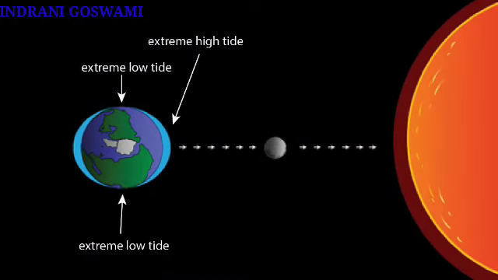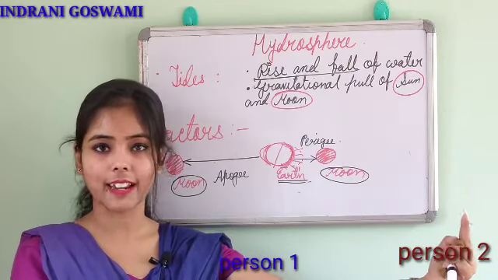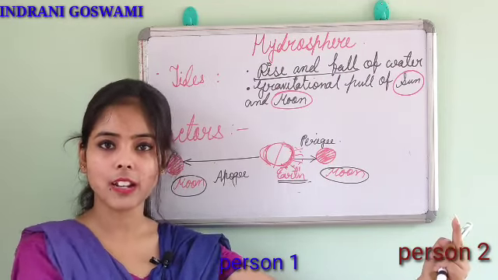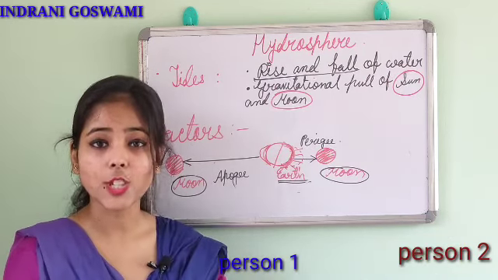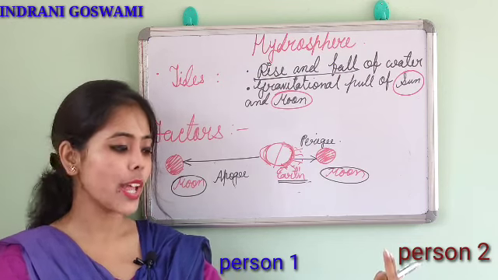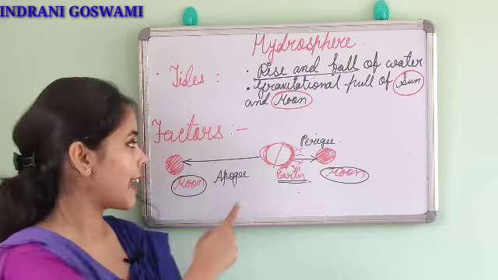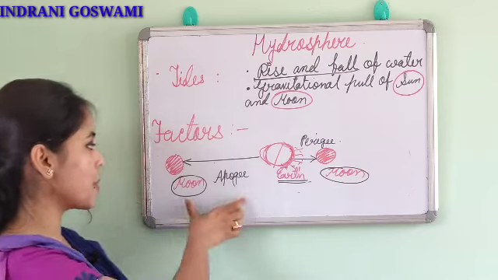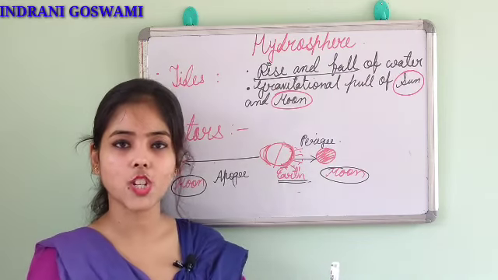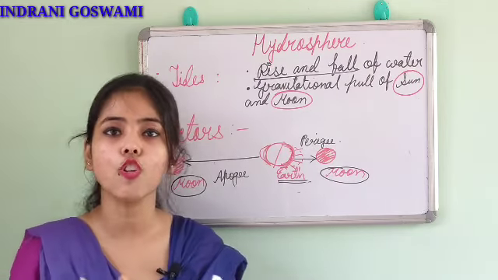Now I want to give you one simple example. I am standing here, one person is standing this side and another person is standing this side. I can pull this person very quickly and easily, but I can't pull that person easily. Why so? Because of the distance, right? When the distance is short, obviously the attraction will be more. Like this, from here the water will bulge out. But when the distance is more, the power of attraction will be less. Then the bulging will be there, but it will not be so high.